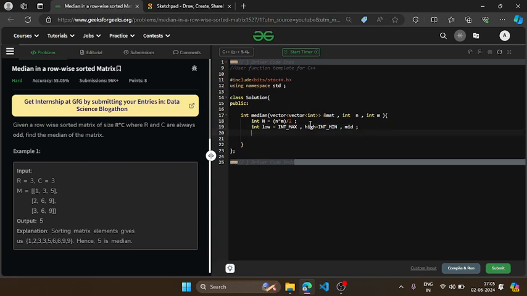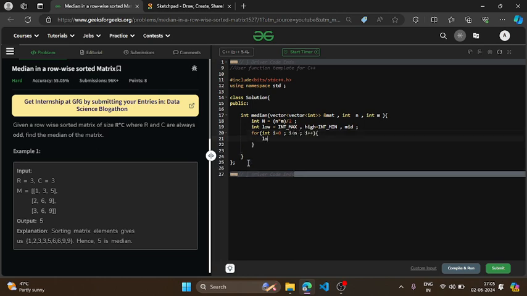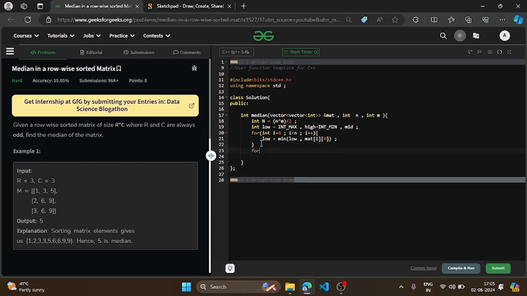Now I will calculate low. Low was the smallest element in the first column and high is the largest element in the last column. So low is the smallest element, so maybe low will be the minimum of low and matrix of i, 0, which is the first column. Same for high. High will be the largest number in the last column.